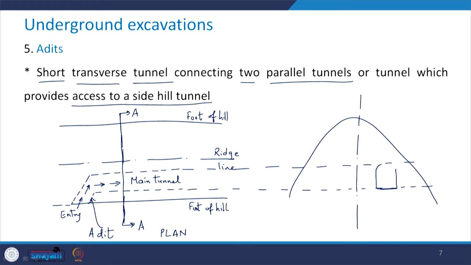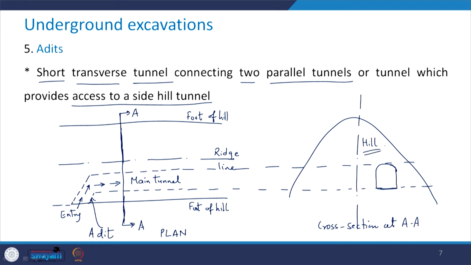This is how your tunnel will look in the cross section at AA, that is this section, and this is your hill.